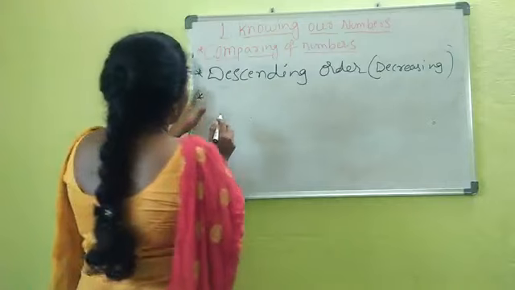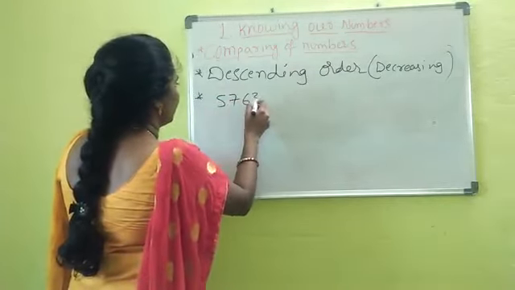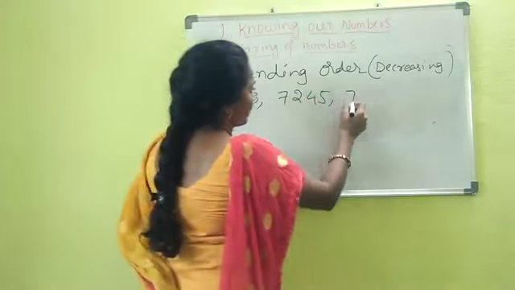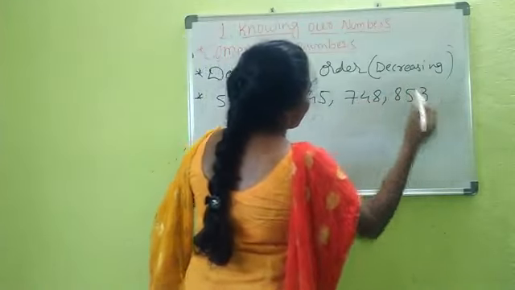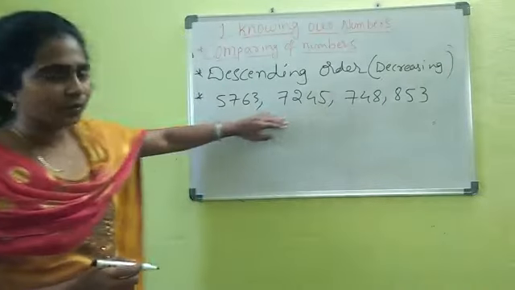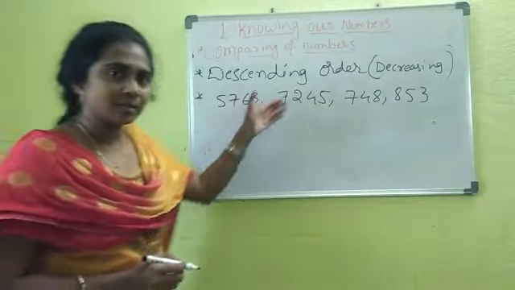See, for the first example, we'll write a few numbers. See, I have written 4 numbers. Observe the 4 numbers. Descending means bigger to smaller, larger to smaller.